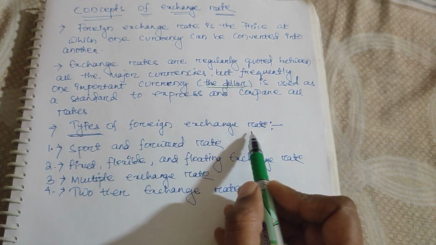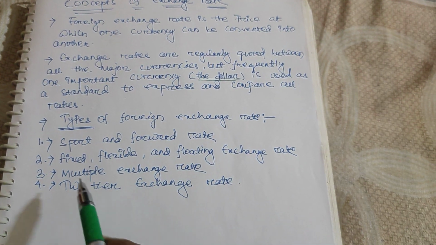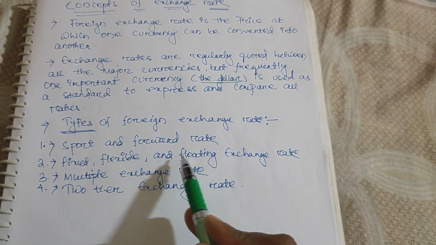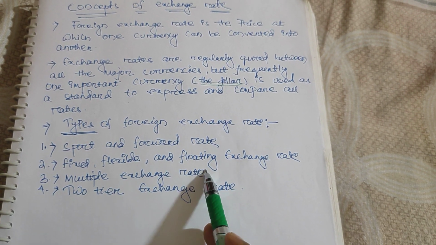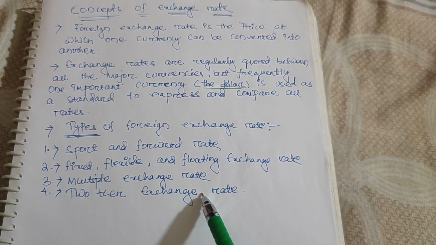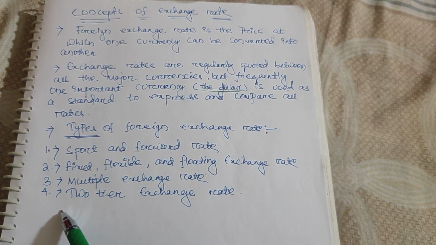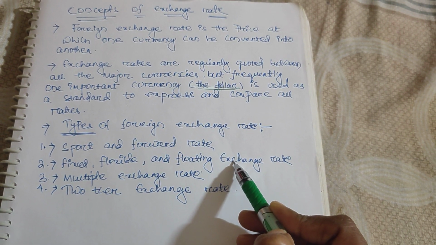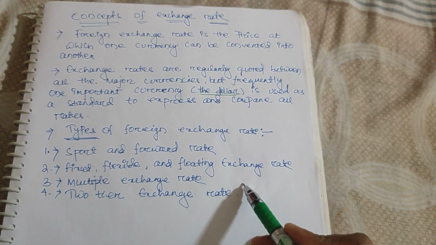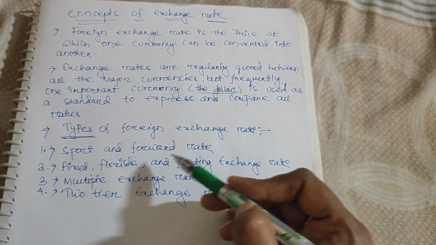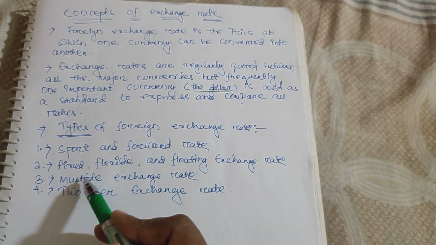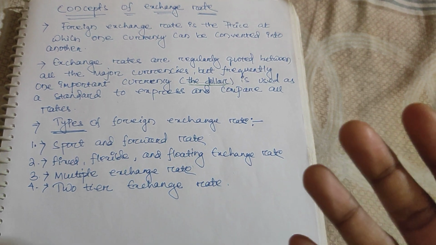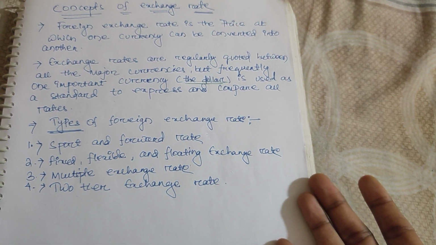And if you see the different types of foreign exchange rate, basically first is spot and forward exchange rate, then fixed, flexible and floating exchange rate, third is multiple exchange rate, and fourth is two-tier exchange rate. What are the different types of exchange rate? I told you that is the main question in UGC NET economics. So next time we will see what is the spot and forward exchange, what is the fixed, flexible and floating exchange rate, how it works, what are the diagrams, the merits and demerits, everything we'll discuss in the next class.